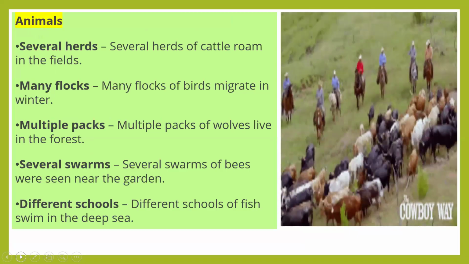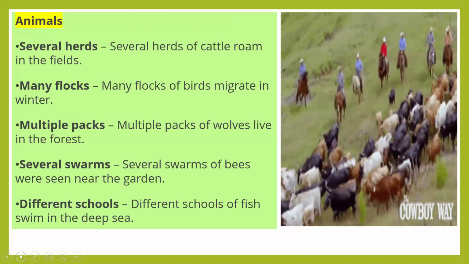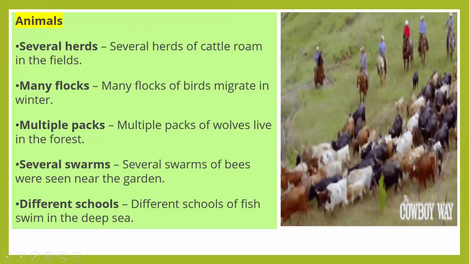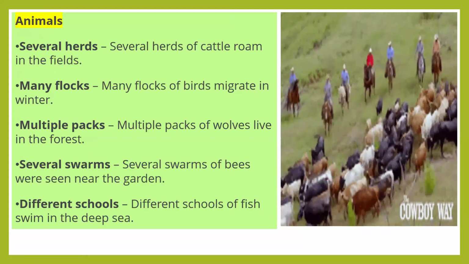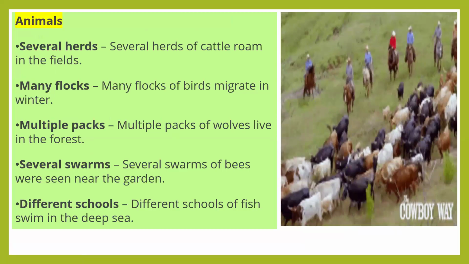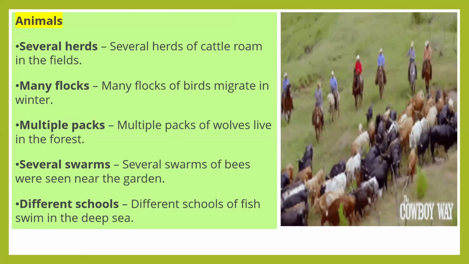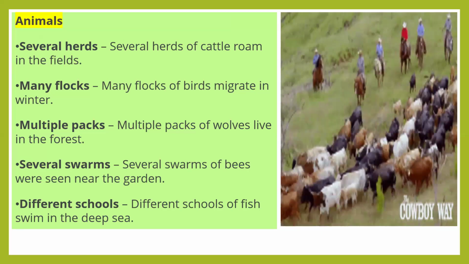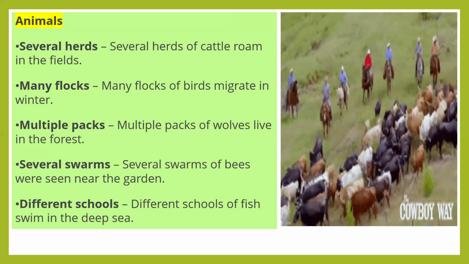Animals. Several herds of cattle roam in the field. Many flocks of birds migrate in the winter. Multiple packs of wolves live in the forest. Several swarms of bees were seen near the garden. Different schools of fish swim in the deep sea. So all are plural collective nouns.